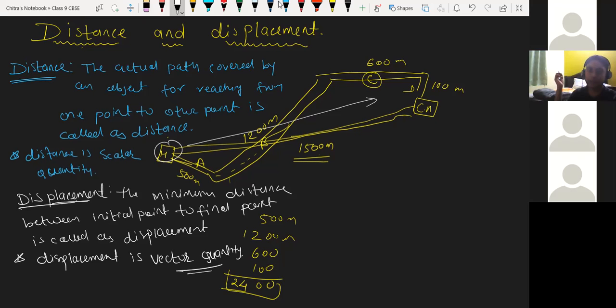It may be a straight line, but the object has to move in a straight line and come back to the same place. Then it would land on the exact point, so it wouldn't be a straight line. If the initial and final points are the same, the displacement will be zero. Whether it is a straight line, circular path, or zigzag path, if we start moving from here and again reach over here, the displacement will be zero, but the distance can't be zero.